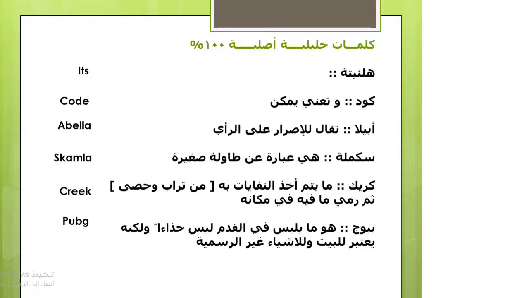Could, we can translate it into perhaps or maybe. Abilla, we can translate it into certain or sure. Skamla, we can translate it into a small beside table. Crake, we can translate it into digging shovel. Babouj, we can translate it into slippers.